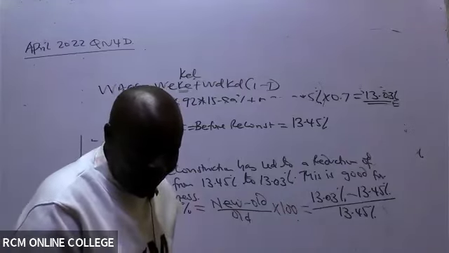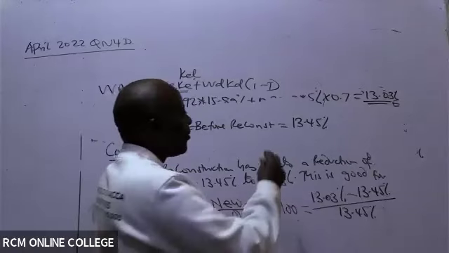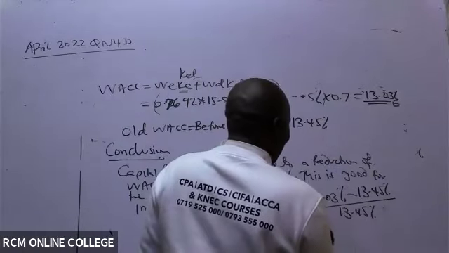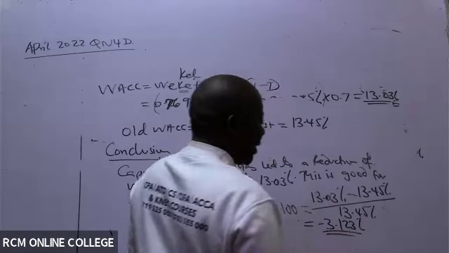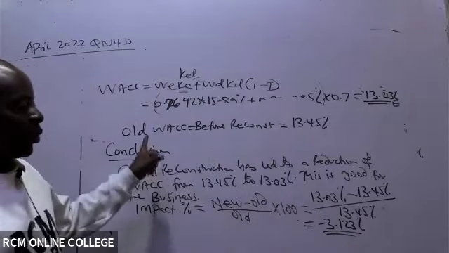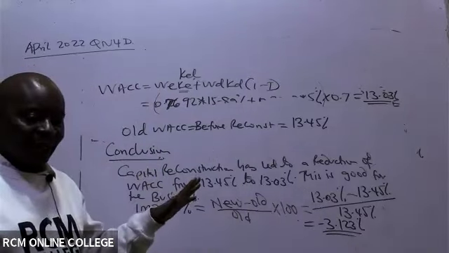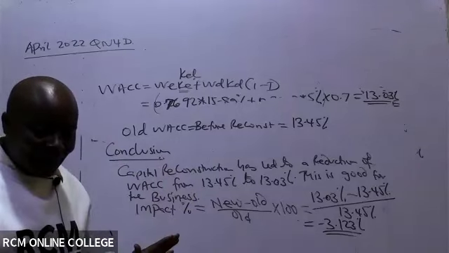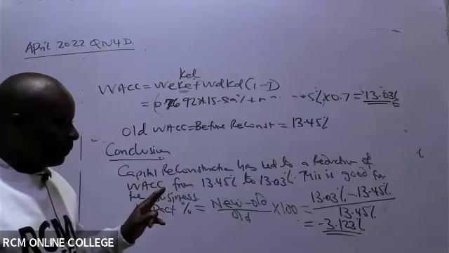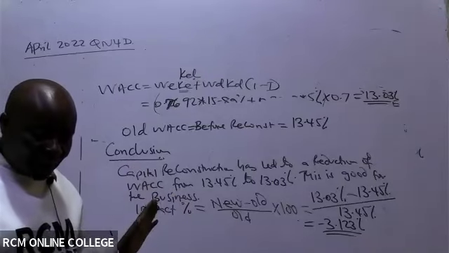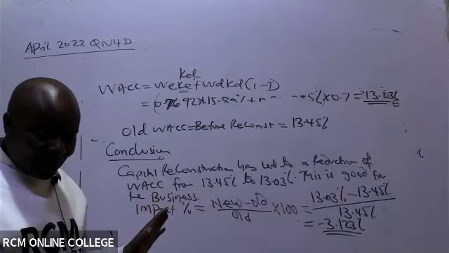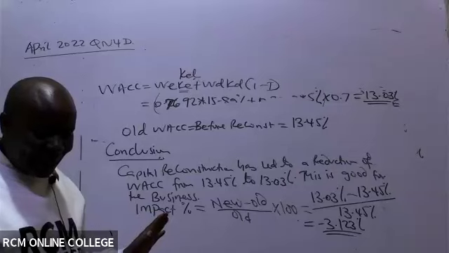So I'm being given what percentage there? Minus 3.123%. Meaning that our cost of capital reduced by 3%, which is very, very good. Remember it is new minus old all over the old, always.